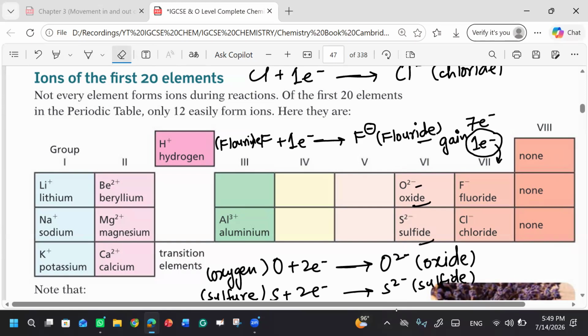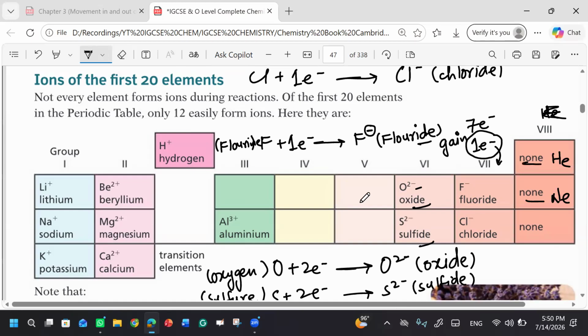They have 8 electrons in their valence shell. That is why they don't accept electrons and they don't lose electrons. They don't need any bonding, they don't make bonds with any other species. They are independently present. That's why they have mentioned none, their apparent charge remains the same, like helium, neon, argon.